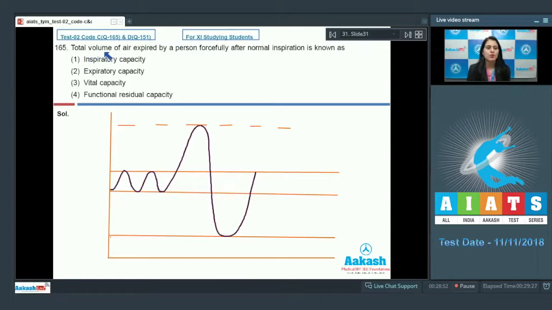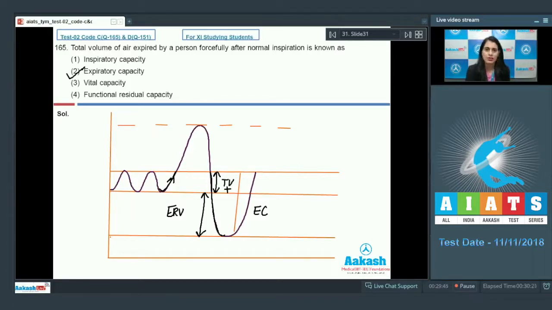Question number 165. Total volume of air expired by a person forcefully after normal inspiration is known as. And as you can see in this figure, after normal inspiration, the total volume of air that can be expired forcefully is this much, which is equivalent to this tidal volume plus this expiratory reserve volume, and this would be equivalent to expiratory capacity. So the correct answer for this question is option number 2.